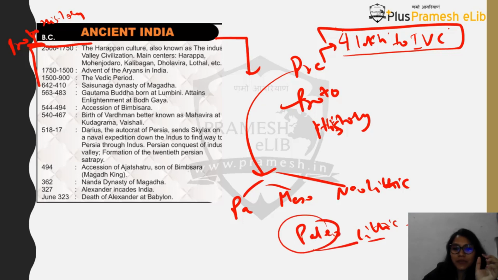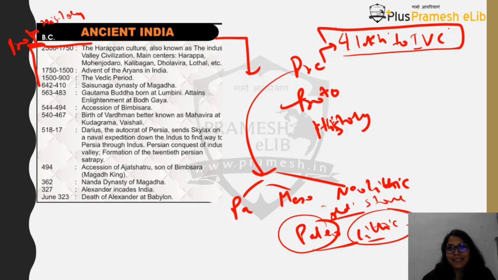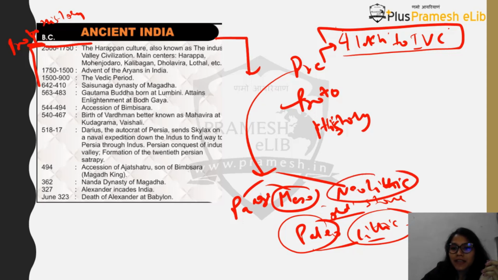Paleo means old and lithic means stone. So now it is easy to remember. Paleolithic means old stone, and it's an age, so it's the Old Stone Age. Similarly, Mesolithic. Meso means moderate, something middle, so Middle Stone Age. And Neolithic, Neo means new, so New Stone Age. Old Stone Age, Middle Stone Age, New Stone Age.